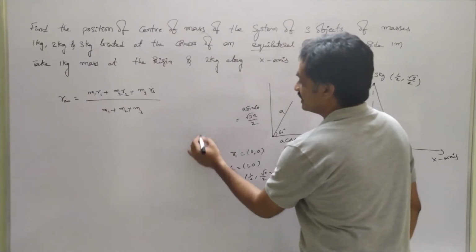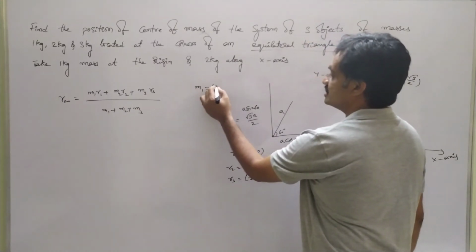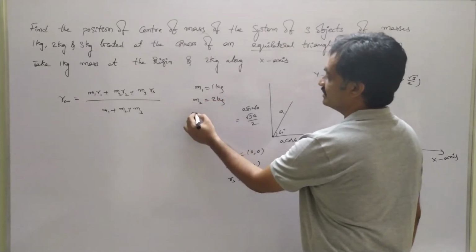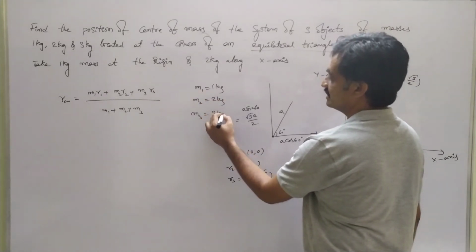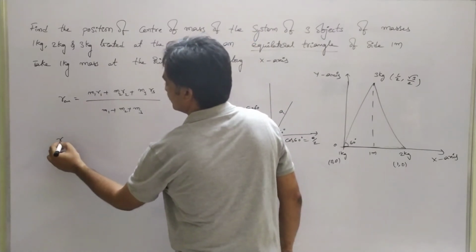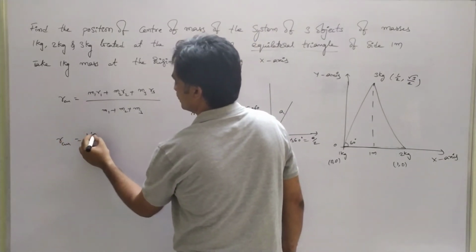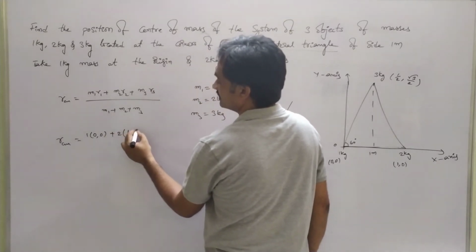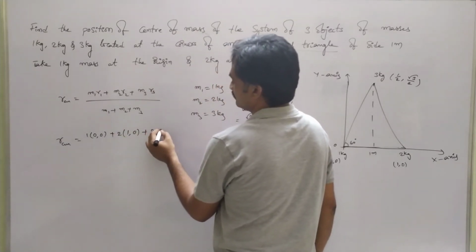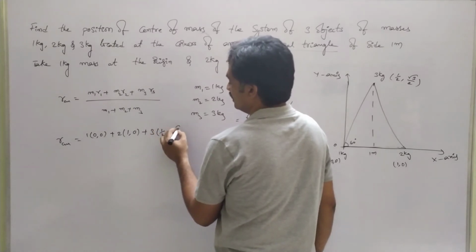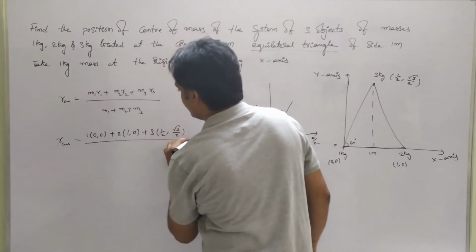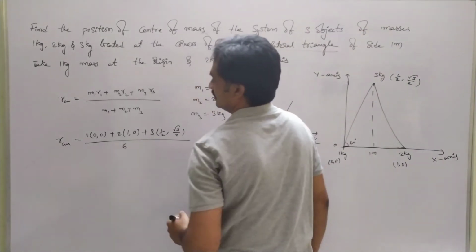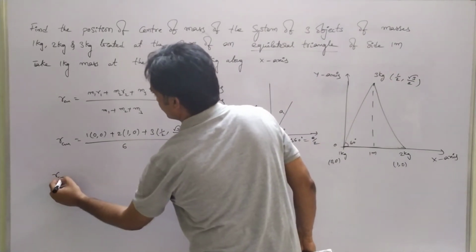Here M1 = 1 kg, M2 = 2 kg and M3 = 3 kg. So R_CM = (1 × (0, 0) + 2 × (1, 0) + 3 × (1/2, √3/2)) / (1 + 2 + 3), which is 6.